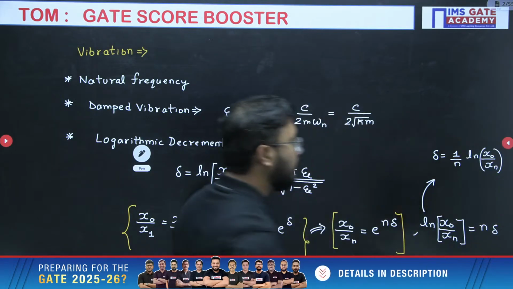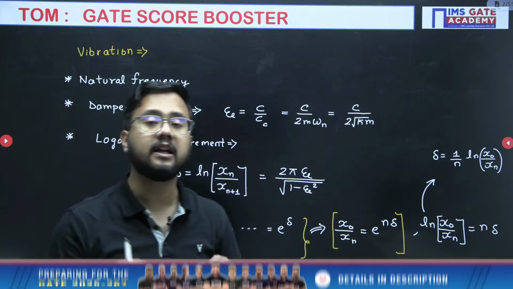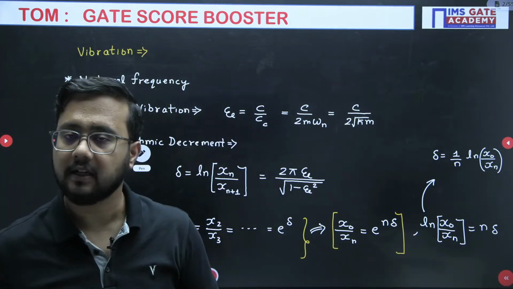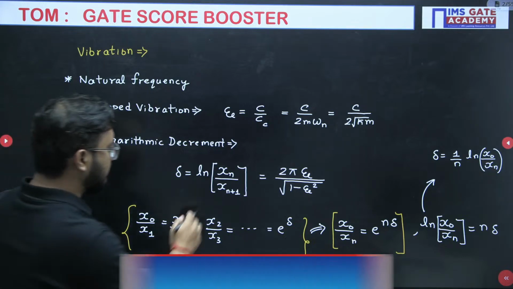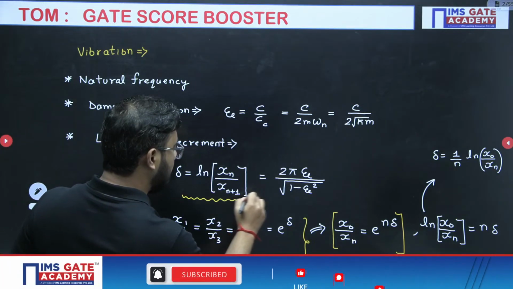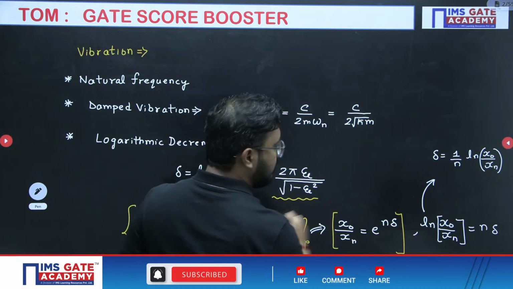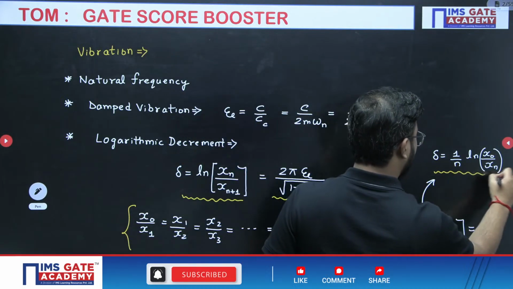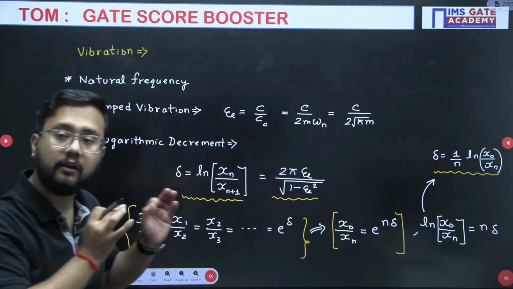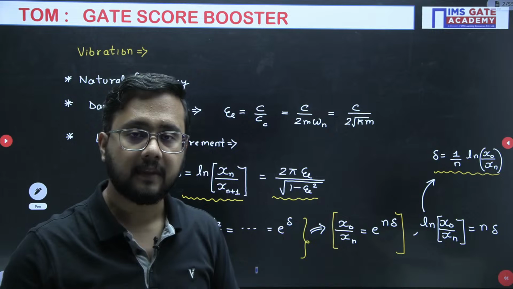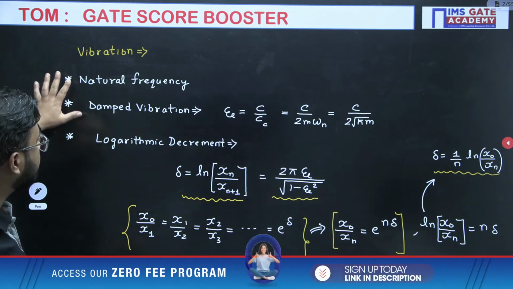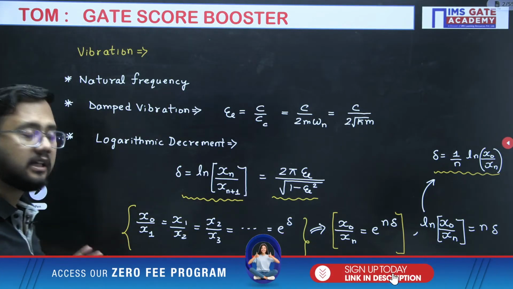This is another formula. Total 3 formulas we have for the logarithmic decrement, right? This is one of the formulas from the definition, this is another one, and this is the third one. You should have complete clarity about all 3 formulas. So natural frequency is there, damped vibration is there, logarithmic decrement is there.